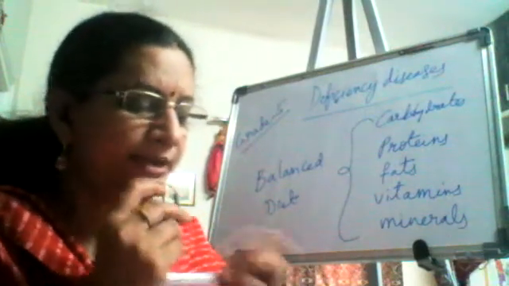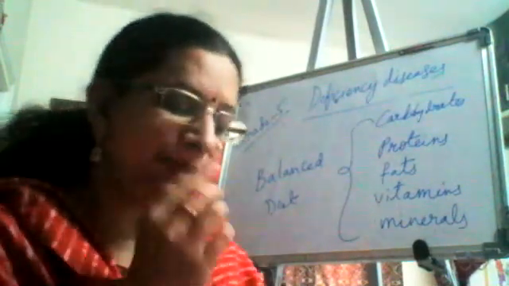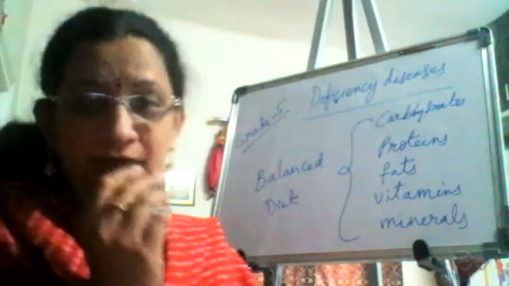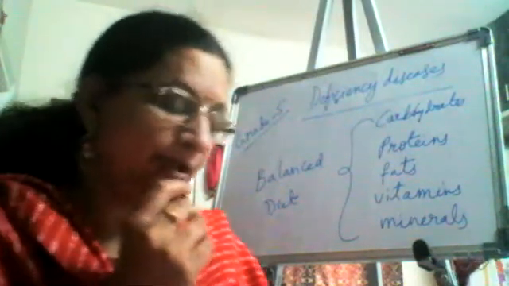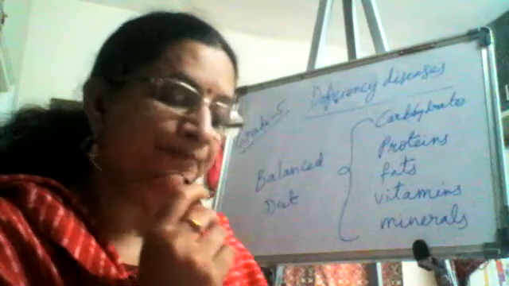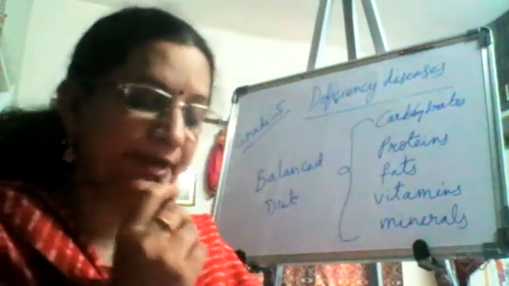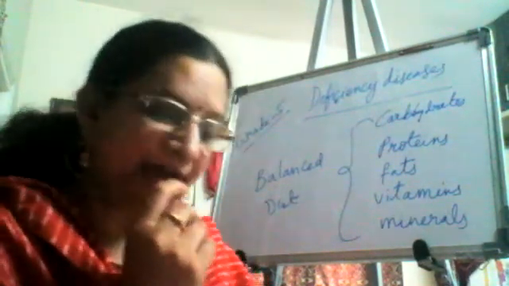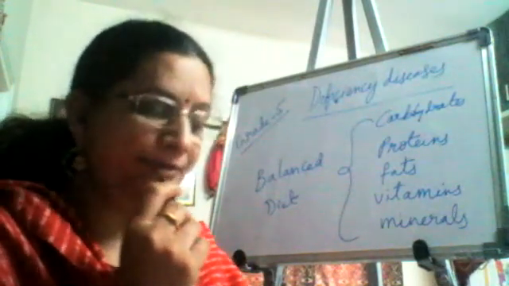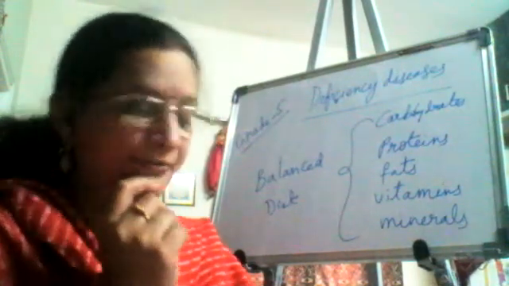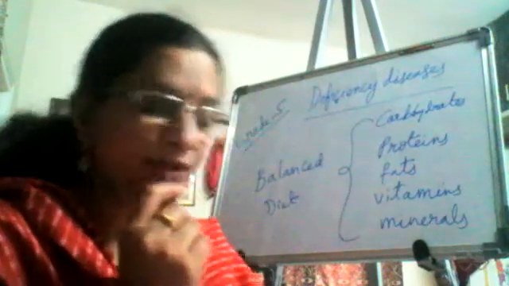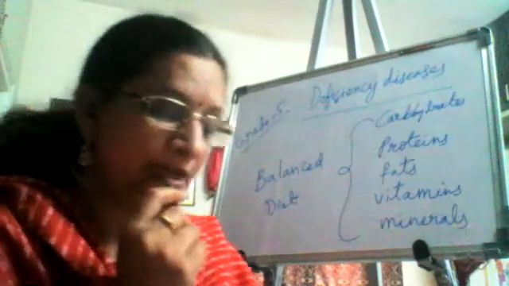A diet which contains all the nutrients needed by the body in right proportions is called balanced diet. Thus, a balanced diet should contain right proportions of carbohydrates, proteins, fats, vitamins, minerals, water, and roughage. So, a balanced diet will have the right proportions of all these amounts.